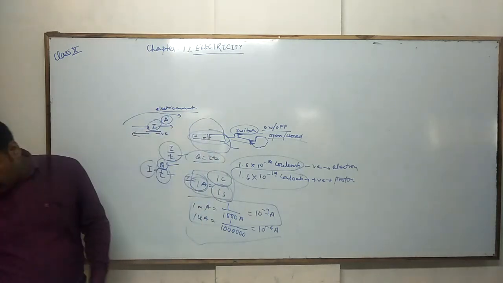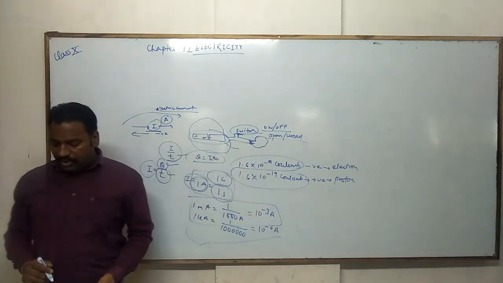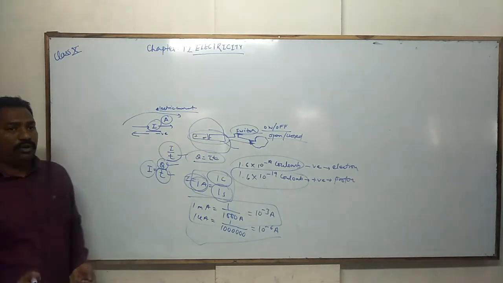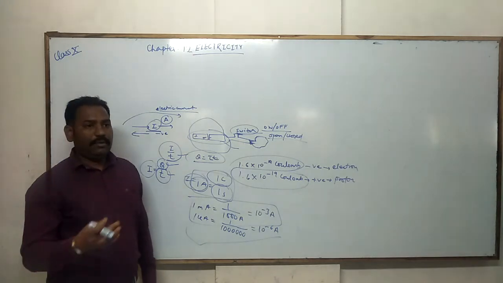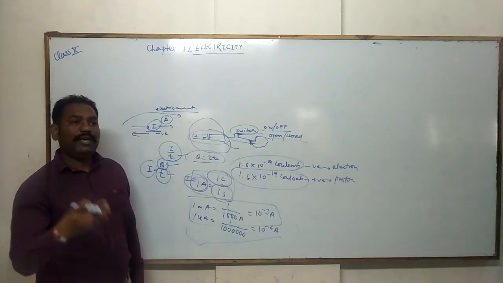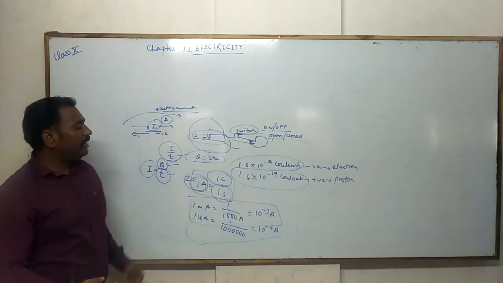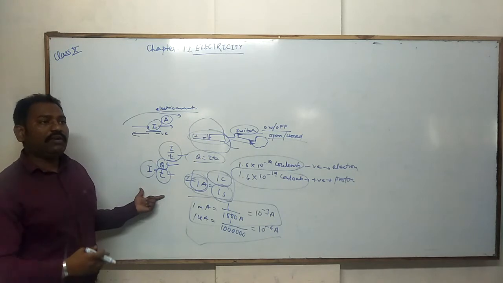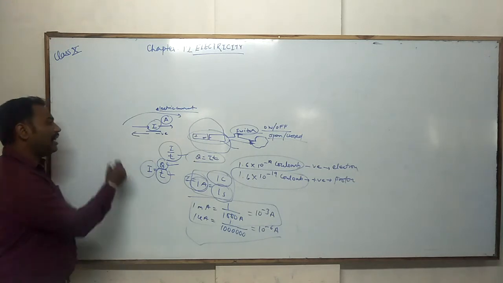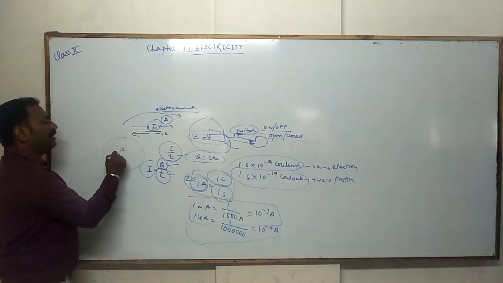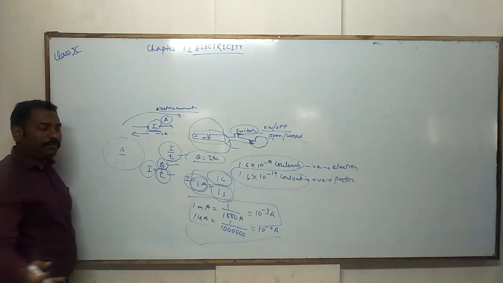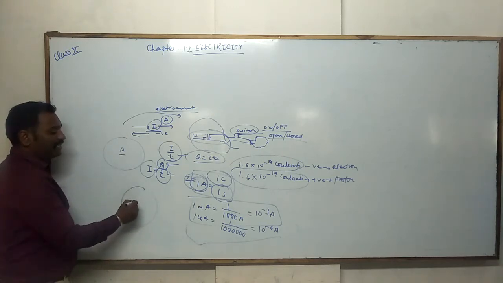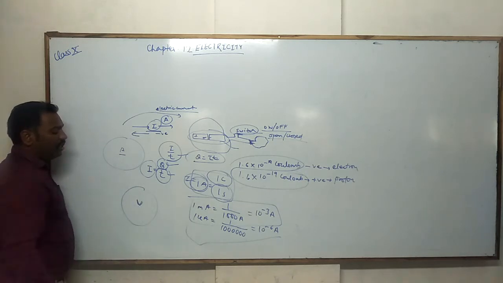An instrument called an ammeter measures electric current. So you should know that in an electric circuit, the ammeter is the measuring device through which we can measure the electric current in the form of ampere. When you see the ammeter, you will see that it is written A, and for voltage, that is the potential difference, we have the measuring device called the voltmeter, and there it is written V.